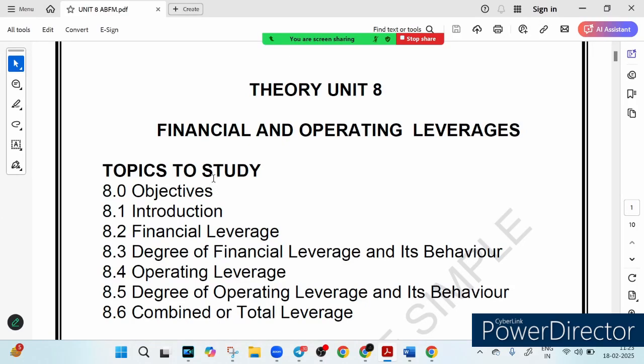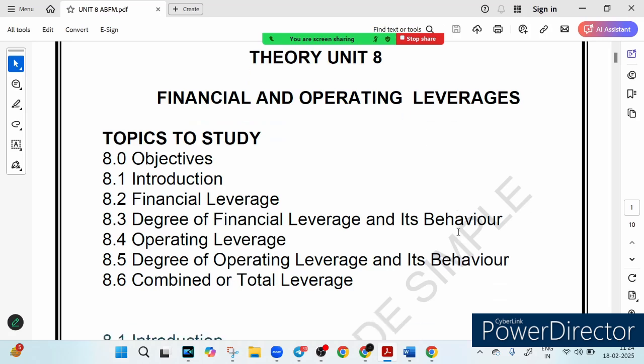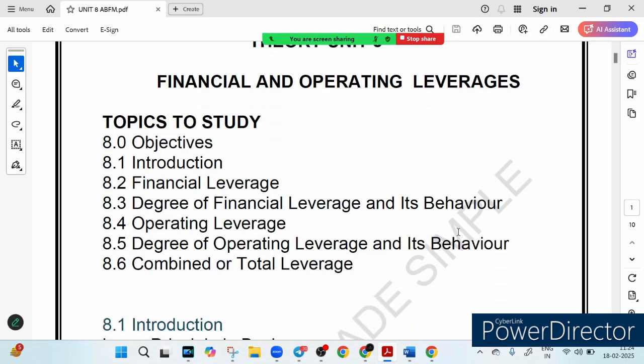So this is unit number 8 of the AFM theory portion, and the chapter we are talking about is financial and operating leverage. First of all, let's see what topics we have to study in this particular chapter. We will see the objective, introduction, financial leverage.